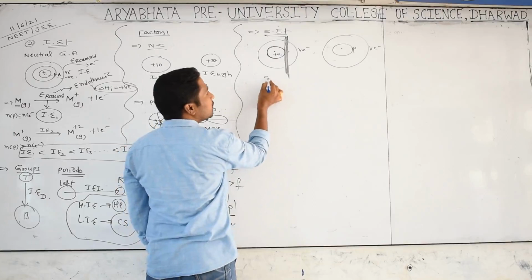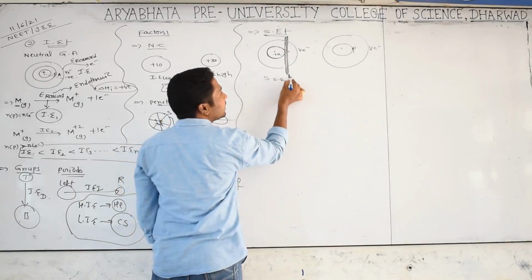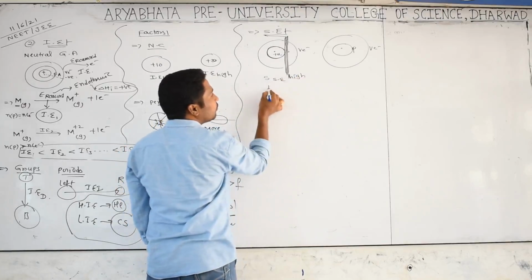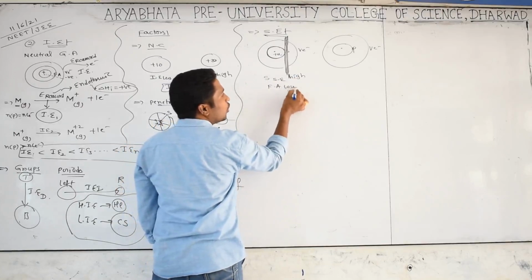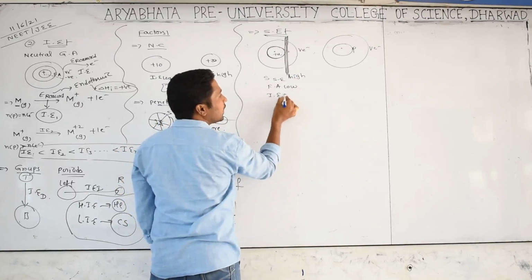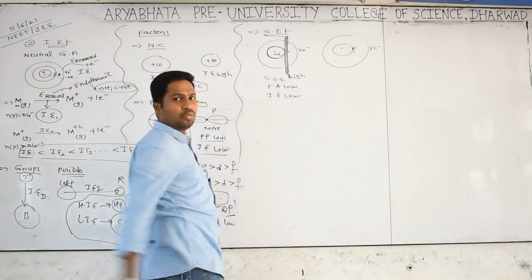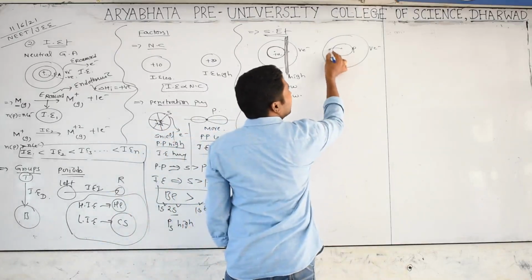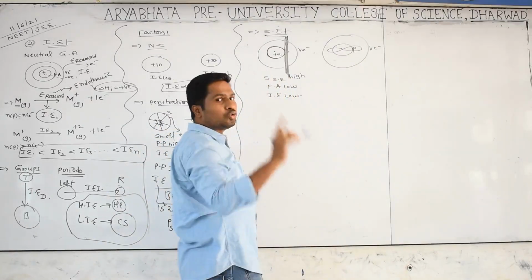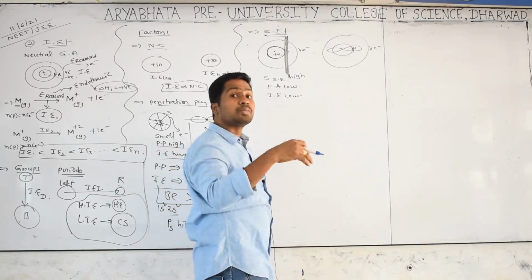Then automatically it acts like a strong wall between the nucleus and the valence electron. So the s orbital gives a high screening effect. Then the force of attraction is low, and ionization energy will also be low. Now you take the p orbital. The p orbital is in only one direction, and it occupies more space.